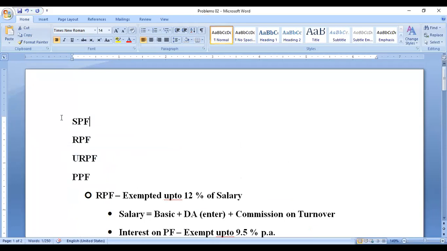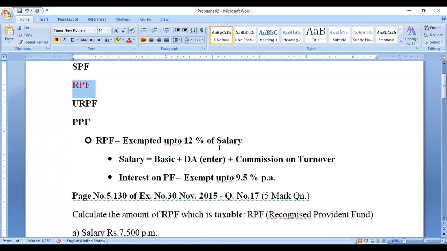Statutory, it is fully exempted. PPF, it is a contribution by the employer. So these three things will be given. You need not go for these things. Only you have to check with your problem whether it is a recognized provident fund. If it is recognized provident fund only, we can go for application of these rules. So we have to verify who is contributing the amount to the provident fund account.